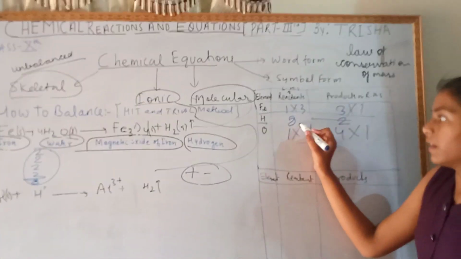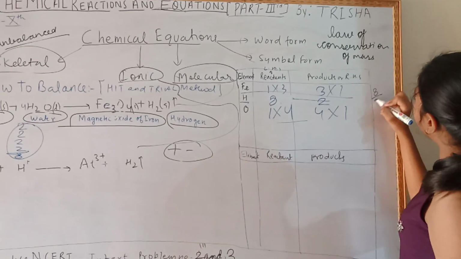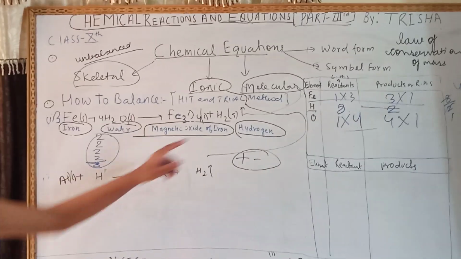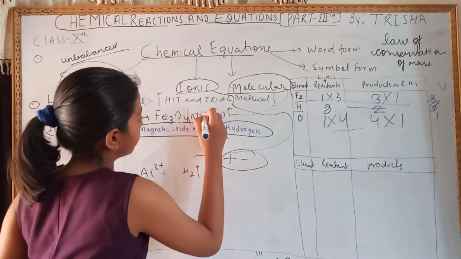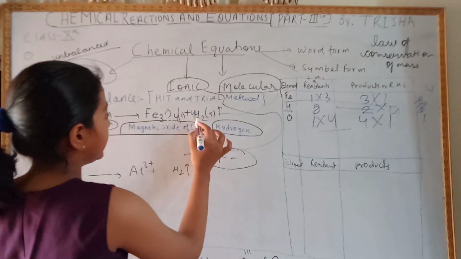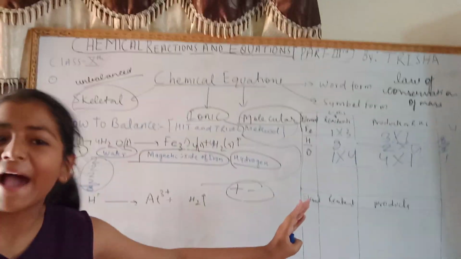Now here the reactant side is greater. 8 divided by 2, 2 fours are 8. So here will be 4, as 2 into 4 equals 8. So here we have added 4. So now our equation is balanced.